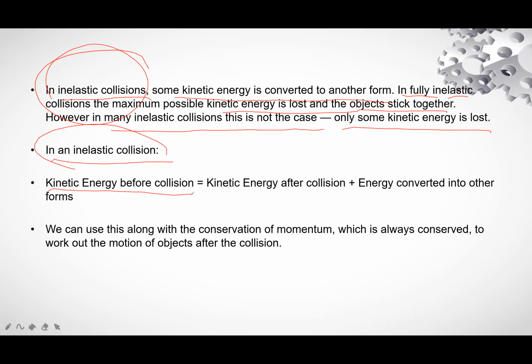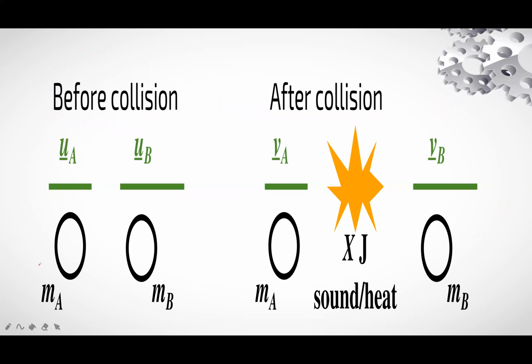Kinetic energy before collision is equal to kinetic energy after collision plus energy converted into other forms of energy, sound and heat. We can define this along with the conservation of momentum, which is always conserved, to work out the motion of objects before and after collision. This is the velocity of this particle, this is the velocity of the other particle, and these are their masses.